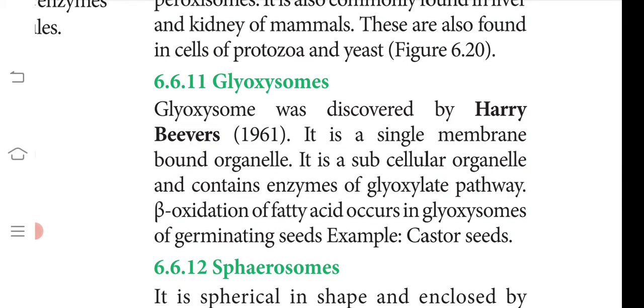In your classwork, please draw the structure of mitochondria, the structure of chloroplast, the structure of lysosome and the structure of peroxisome. That is your homework. Next class I will continue with glyoxysome.